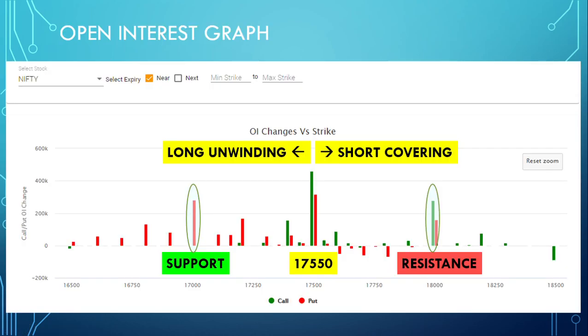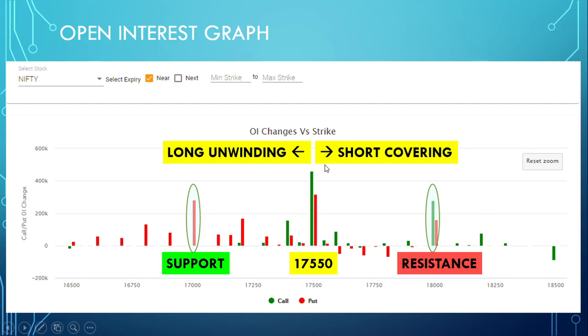So after understanding this, let's move to the graph. This is the open interest graph of Nifty. You can see it is of a near expiry. This is the center point. We are at this spot, 17,550. The green is call. That means above 400k there is call writing, that is call selling, at 17,550, and roughly around 300k there is put selling. So this acts as a center point.